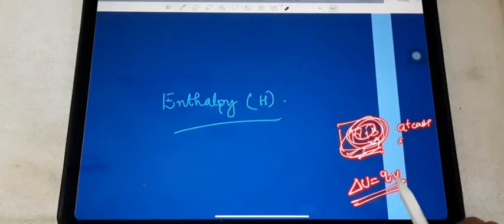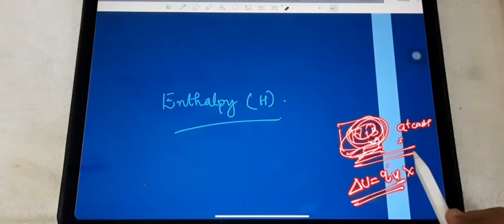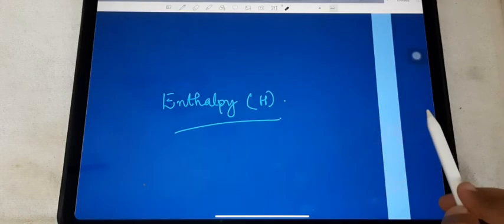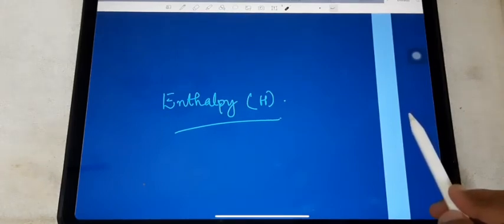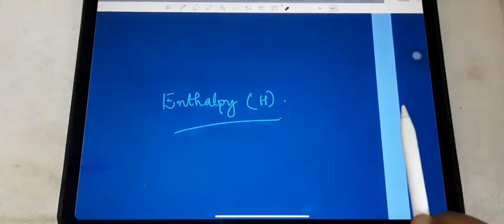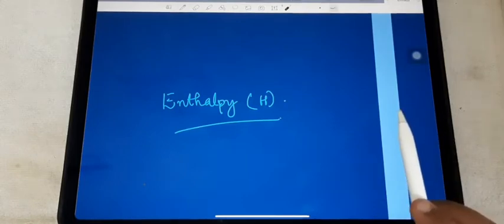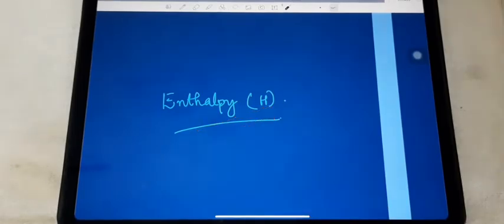So instead of this, the new enthalpy term is introduced on the basis of what happens at constant pressure, what is equivalent to the heat change at constant pressure. The new enthalpy term is introduced as a state function. Enthalpy is also considered a state function.